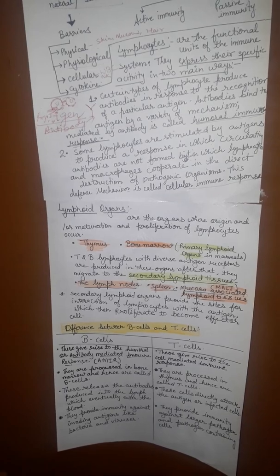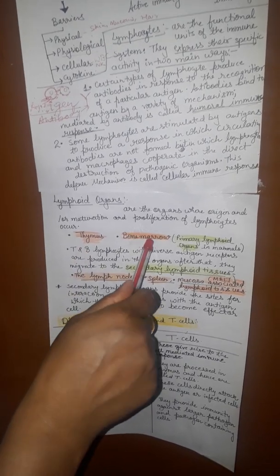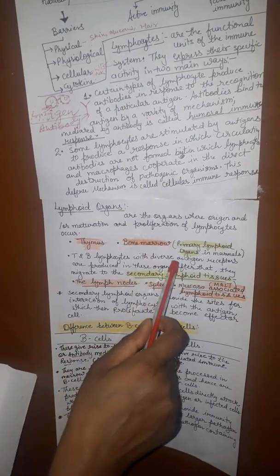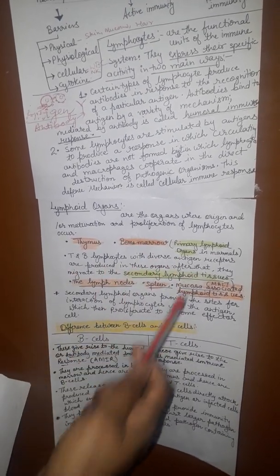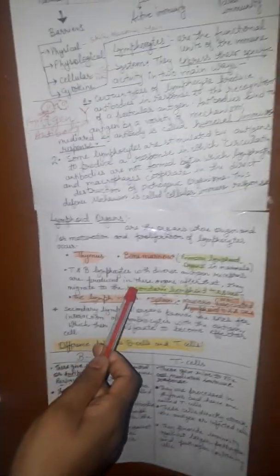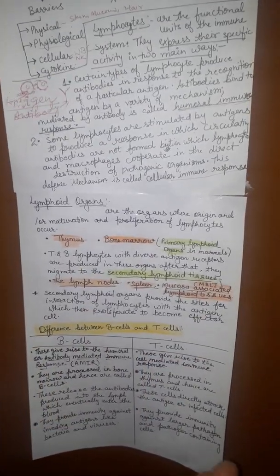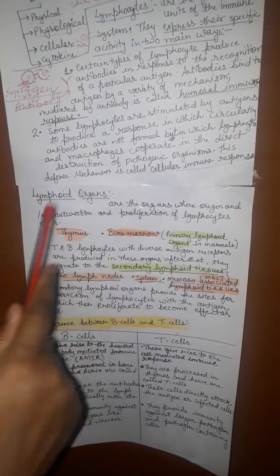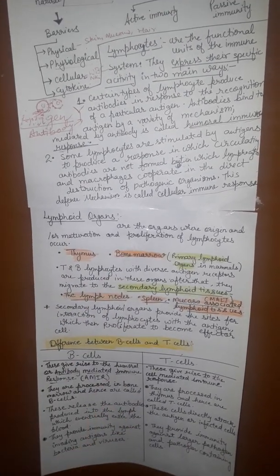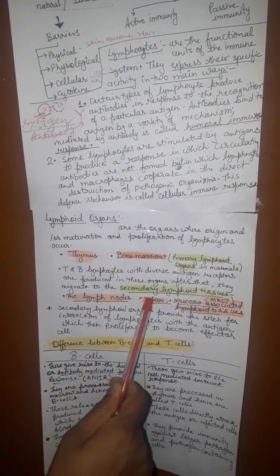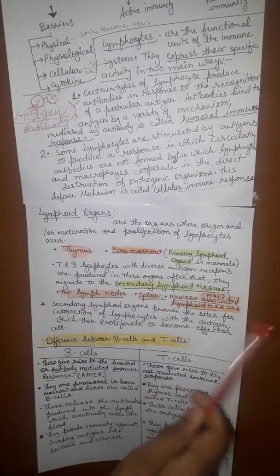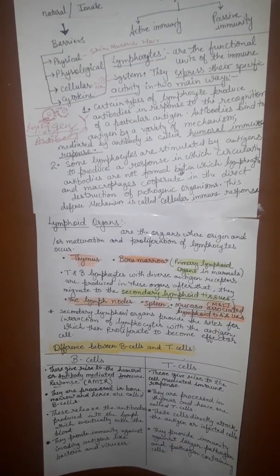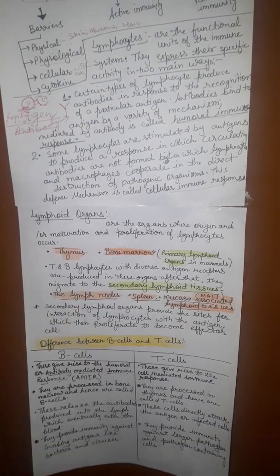The thymus and the bone marrow are the primary lymphoid organs. T and B lymphocytes with diverse antigen receptors are produced in these organs. After that, they migrate to the secondary lymphoid organs like lymph node, spleen, and mucosa associated lymphoid tissue, that is called MALT, mucosa associated lymphoid tissues.